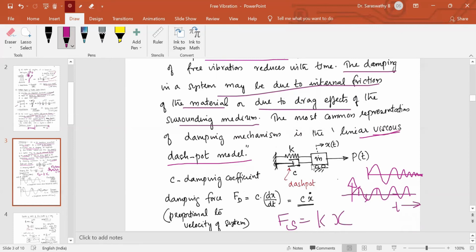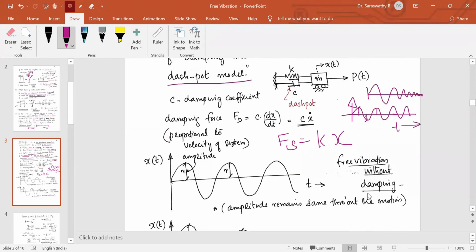So in this system, there are two forces that restrict the motion. The damping force, which is C into dx by dt, or C x dash, and the spring force that also opposes the motion, that is K into X. Okay, so these are the restoring forces.